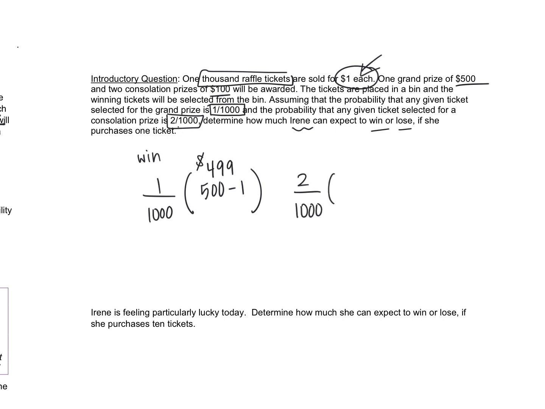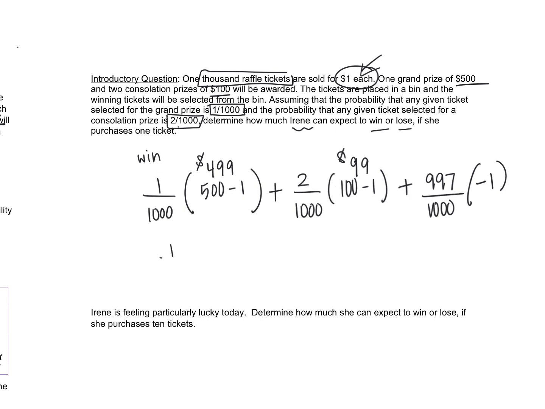And for that consolation prize, it's $100. But again, she paid $1, so it's actually only $99 that we're looking at. And the other thing that can happen is we lose. So there are 3 places to win, and if we subtract that from 1,000, we get 997. And when we lose, we lose that $1.